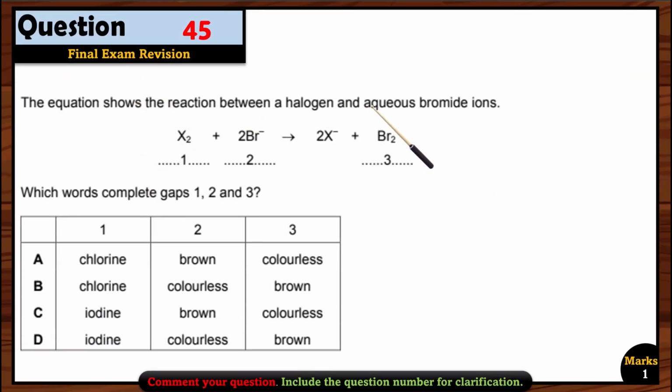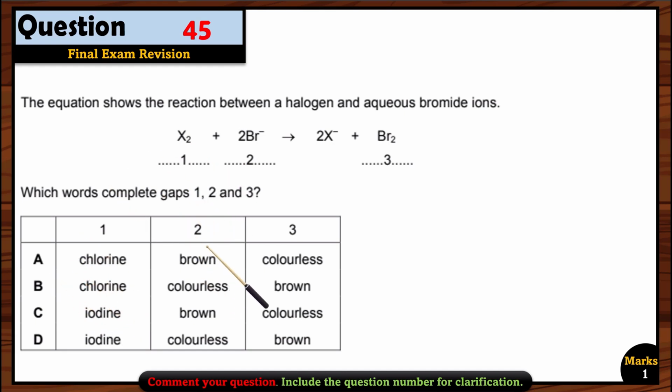Question 45. The equations show the reaction between a halogen and aqueous bromide ions. Which word completes gaps 1, 2, and 3? Okay. So these are bromide ions. So it can be only displaced. This is a displacement reaction, right? So displacement reaction only takes place between a reactive element and the less reactive ions. So this should be more reactive than this ion. So who is more reactive than bromine? Of course, it can be chlorine or fluorine. So we have chlorine option here. So A or B can be right.